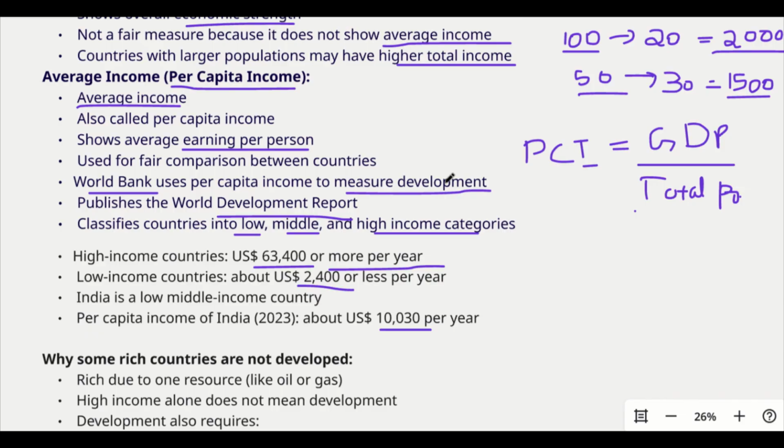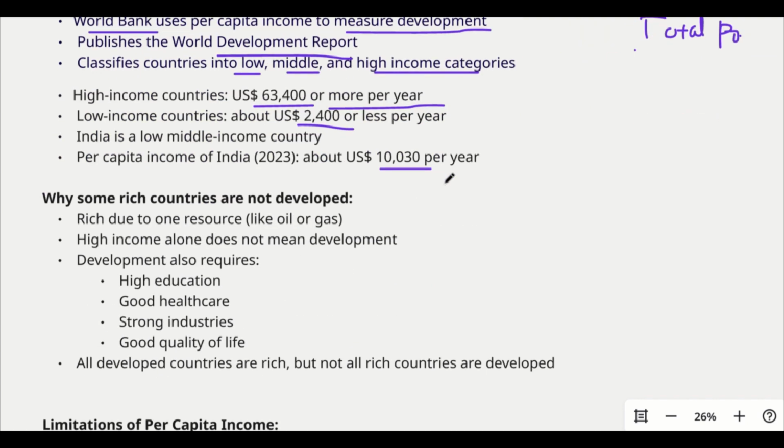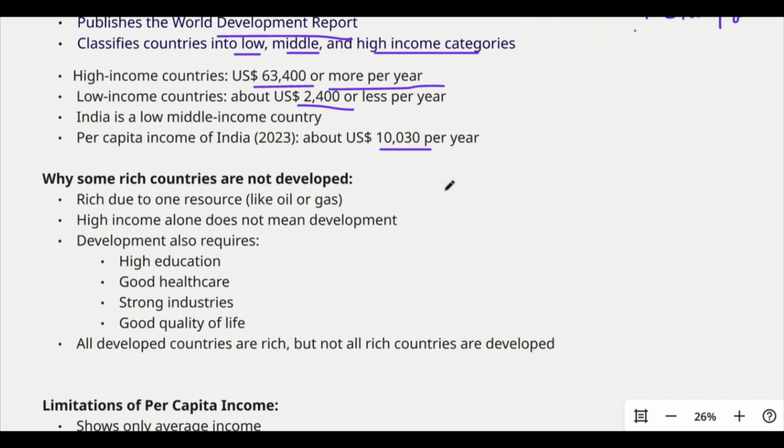Now you might have developed a doubt: why are some countries rich and why are others not? We always say that we have developed countries, developing countries, and underdeveloped countries. Why is that so? Everybody has technologies and resources available. But why are some countries not developed properly yet? That is due to one resource.